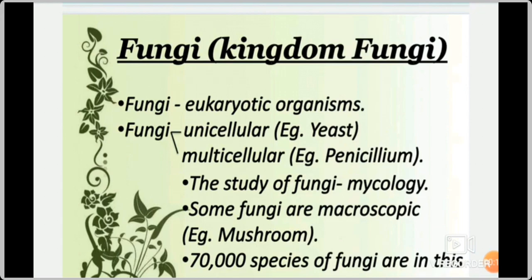Have you remembered I already told about prokaryotic? So we have two types of organisms, prokaryotic and eukaryotic. Prokaryotic means the nucleus is not developed properly. But eukaryotic means the nucleus is developed. So that is called eukaryotic. So fungi comes under the group eukaryotic organism.